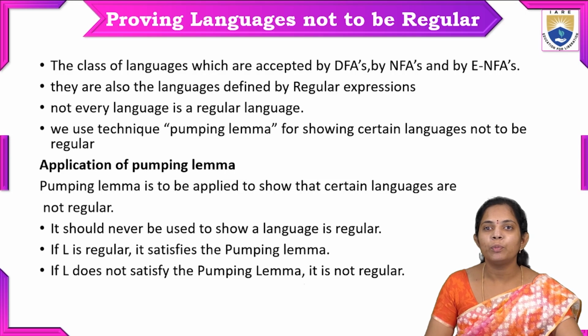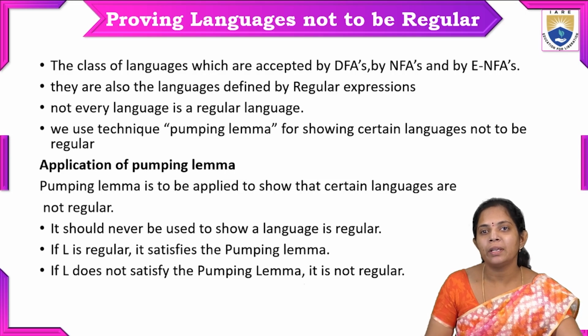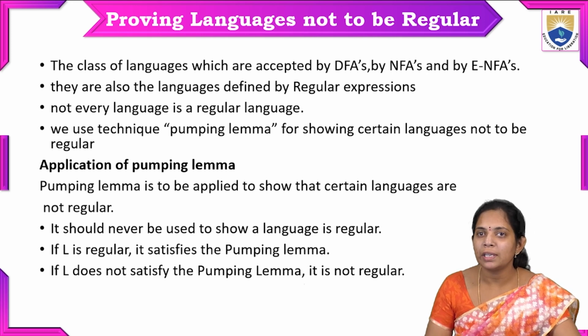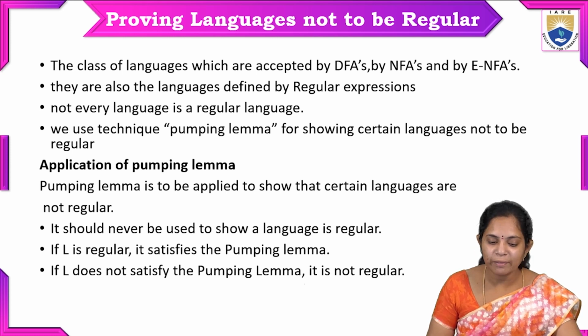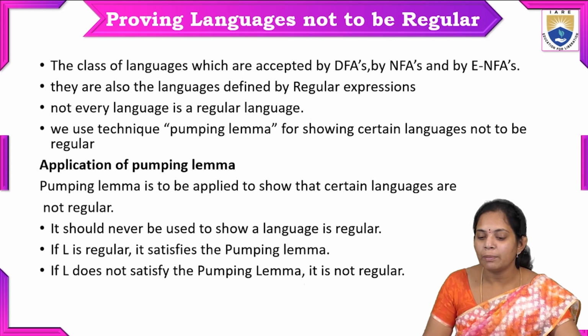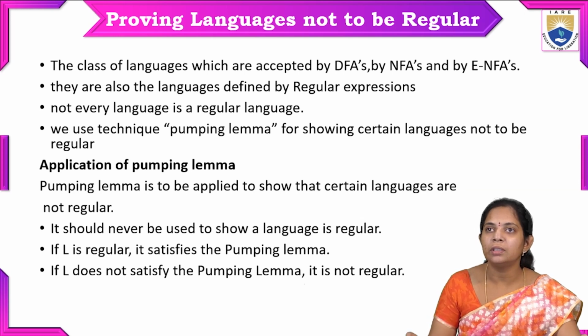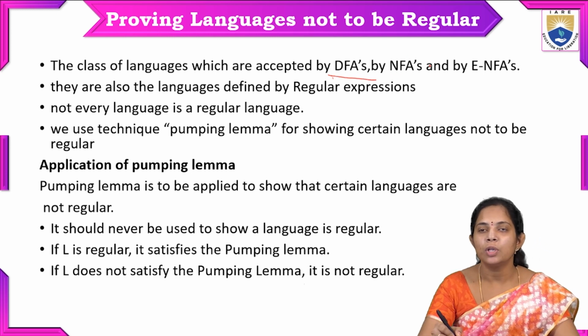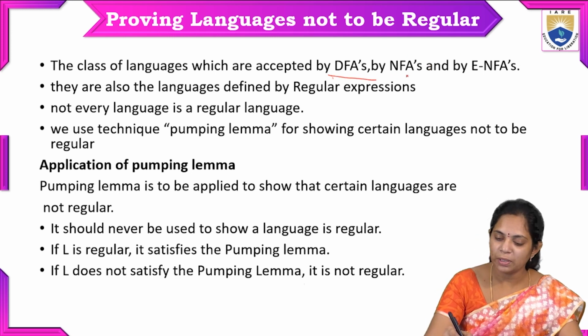So here we have to prove whether the language is a regular language or not. The class of languages which are accepted by the DFA, by NFA and by epsilon NFA, that is, the languages accepted by finite automata. How many kinds of machines are there?